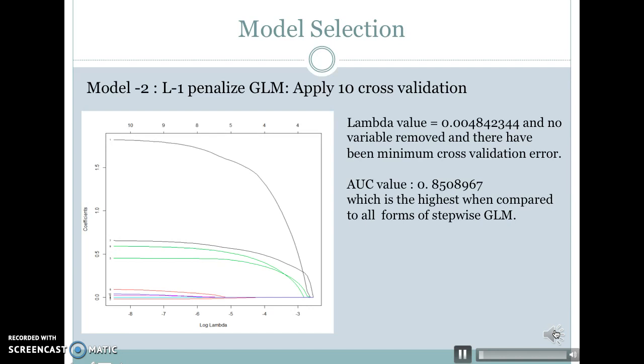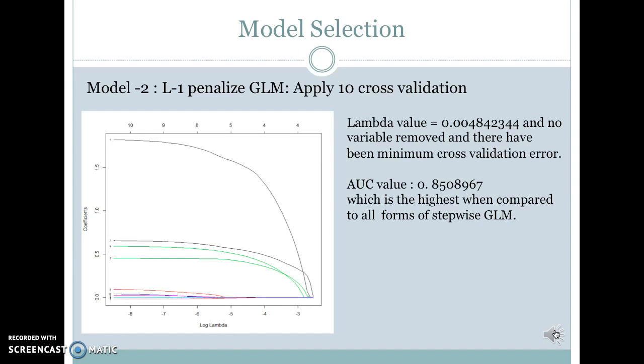Now let's move to our second model, the L1 penalized GLM. We first keep the missing values, apply the L1 penalized GLM, and use 10-fold cross validation. We find that lambda equals 0.00484244. It has the minimum cross-validation error and still no variable is removed.